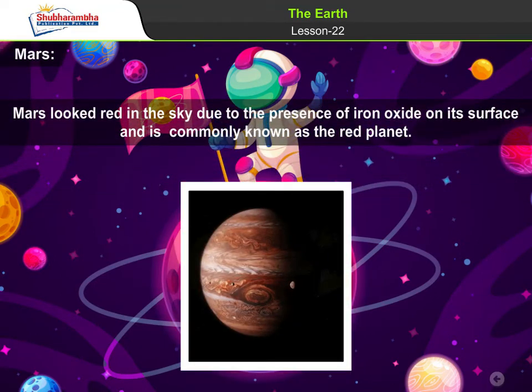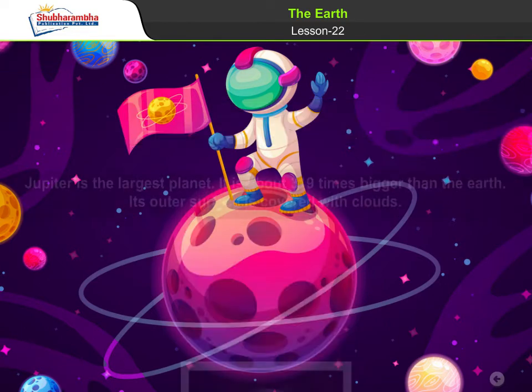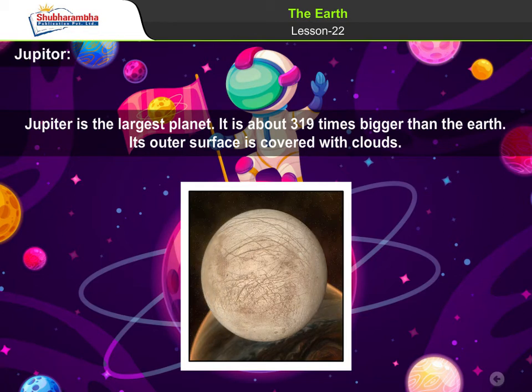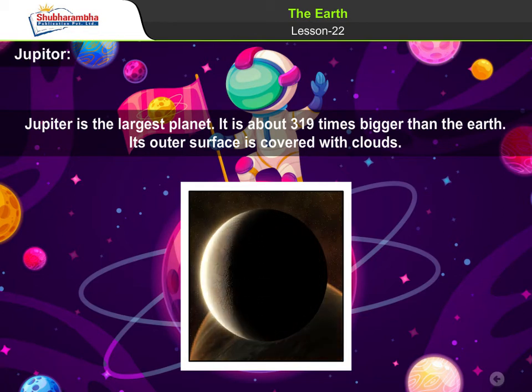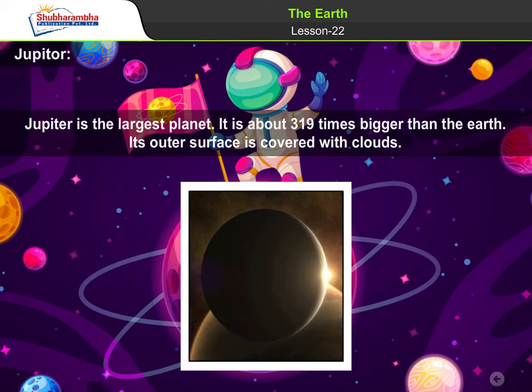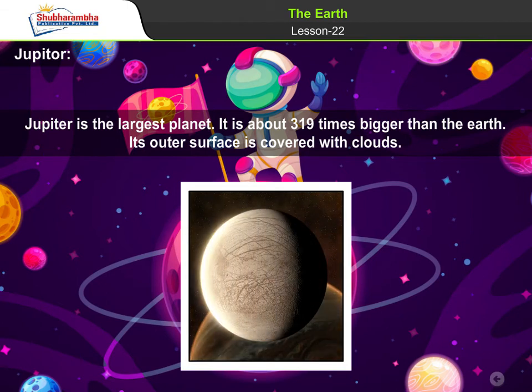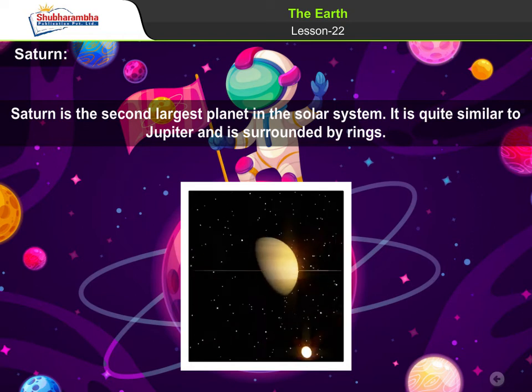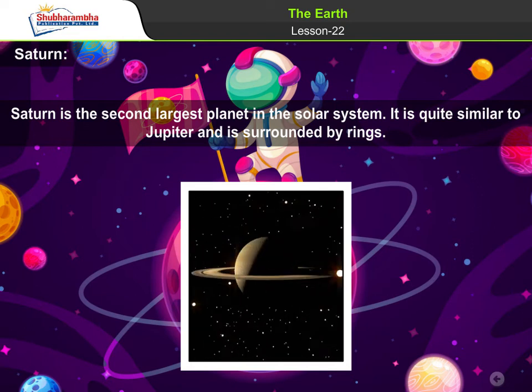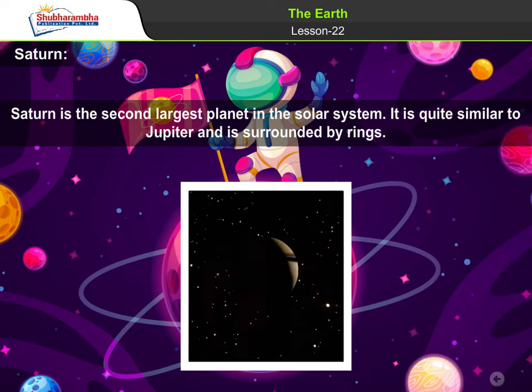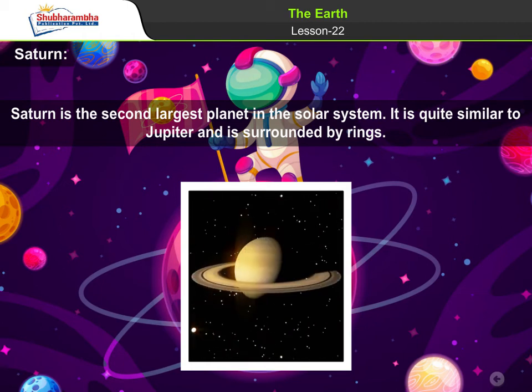Mars. Mars looked red in the sky due to the presence of iron oxide on its surface and is commonly known as the red planet. Jupiter. Jupiter is the largest planet. It is about 319 times bigger than the Earth. Its outer surface is covered with clouds. Saturn. Saturn is the second largest planet in the solar system. It is quite similar to Jupiter and is surrounded by rings.